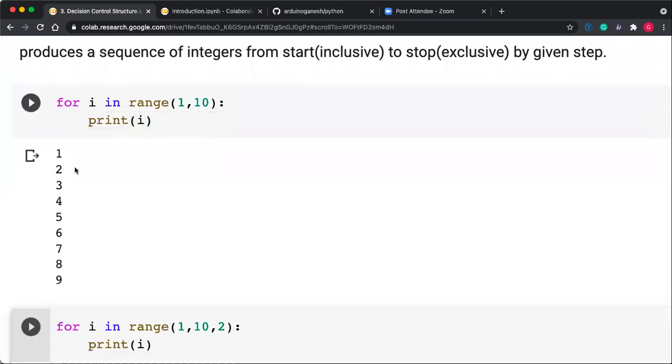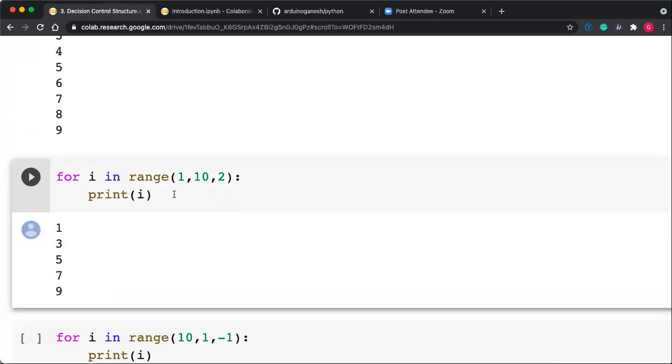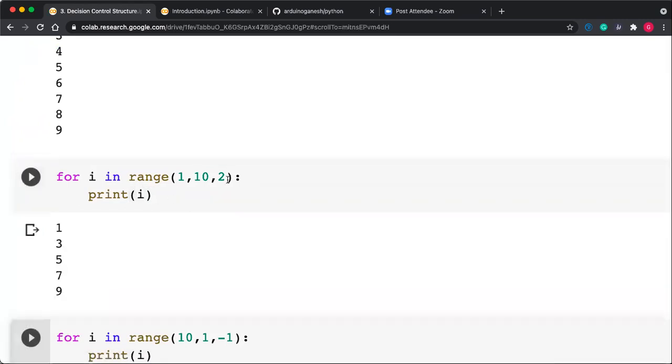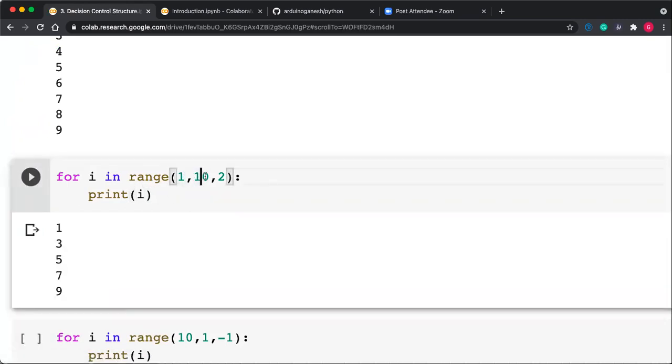So range(1, 10, 2): 1 is inclusive, 10 is not inclusive, and step size is 2. So 1, 3, 5, 7, 9. This is the output.